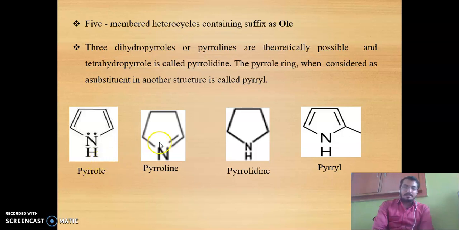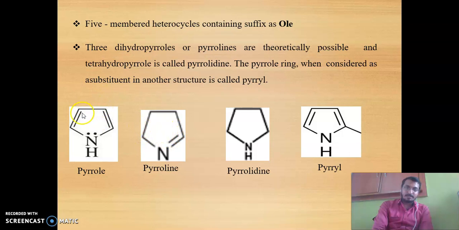Another example is also a 5-member ring containing compound, with one single heteroatom, but it doesn't contain OLE. It contains the suffix OLINE, because it is partially saturated, or you can say partially unsaturated.